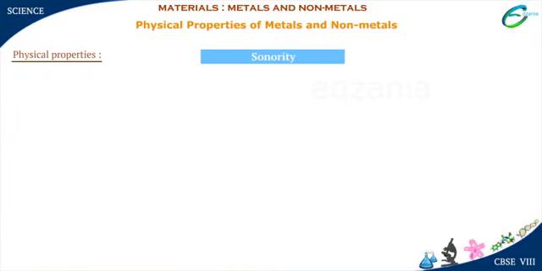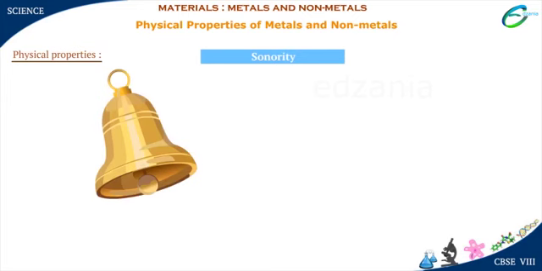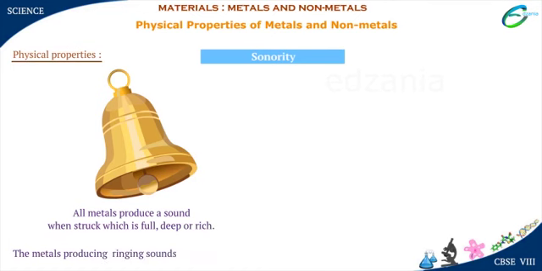Sonority. Hear this bell. It is made of metals, copper and tin. All metals produce a sound when struck which is full, deep or rich. The metals producing ringing sounds are said to be sonorous.